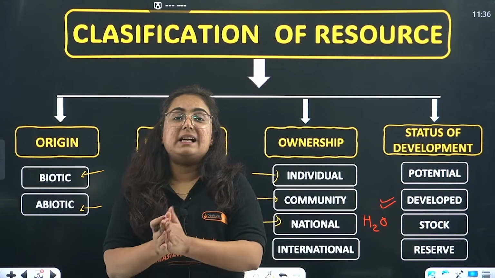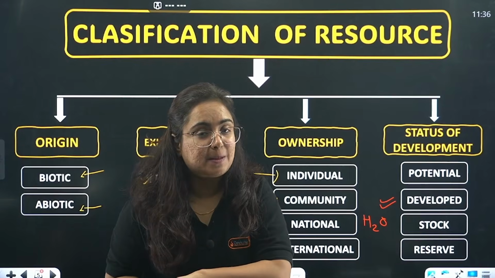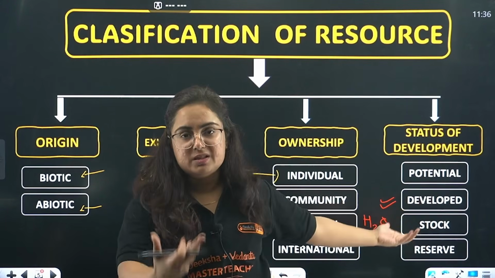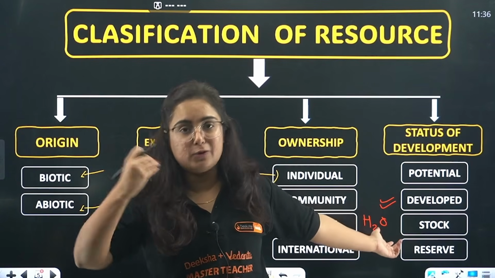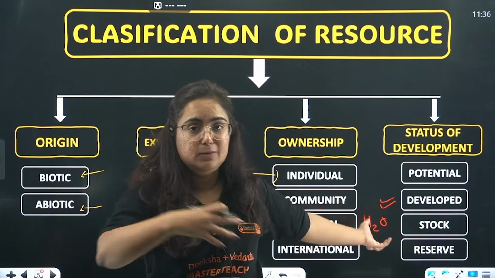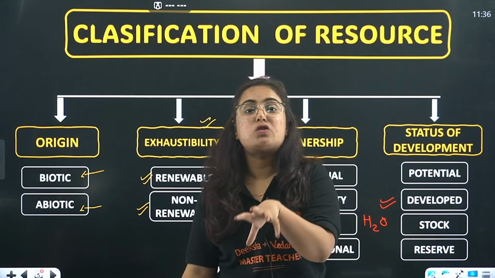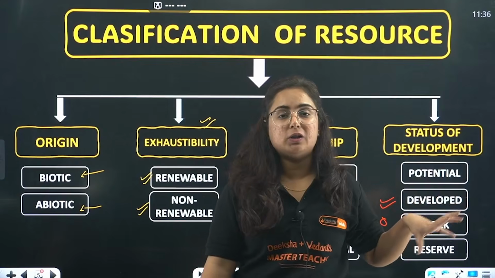Reserve is basically the subset of stock. From the hydrogen and oxygen, somewhere we are using hydrogen for some purpose and oxygen for another purpose, and hence it is a reserve from the stock. Okay, a reserve from the stock.